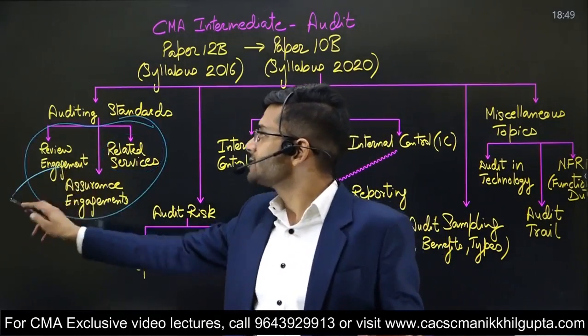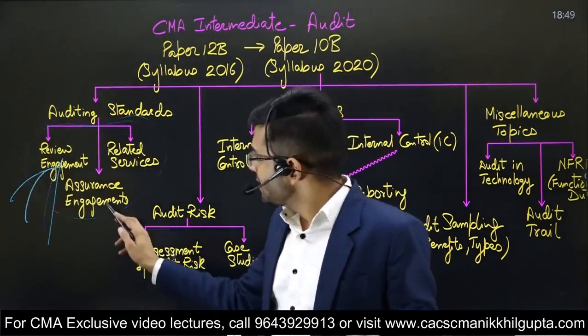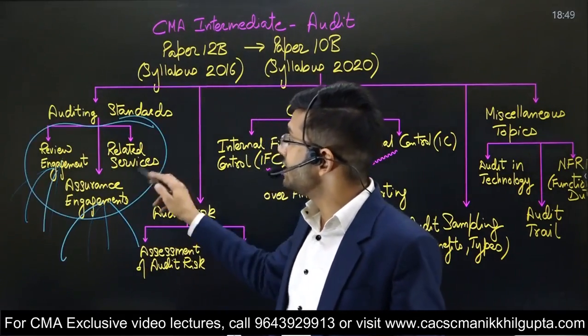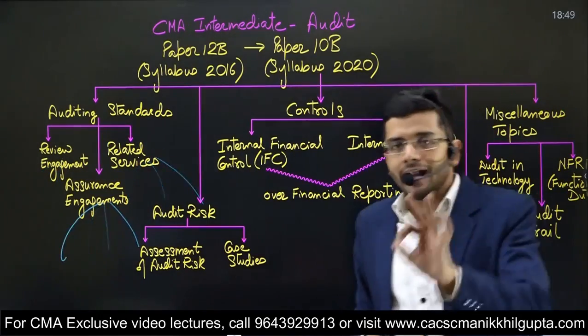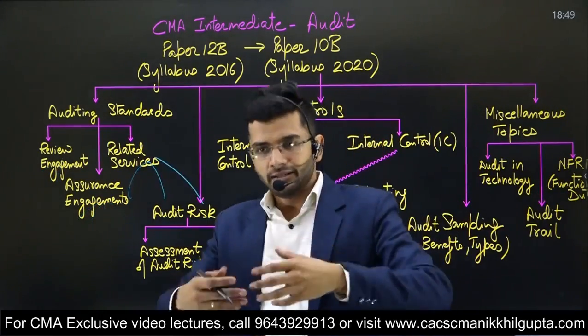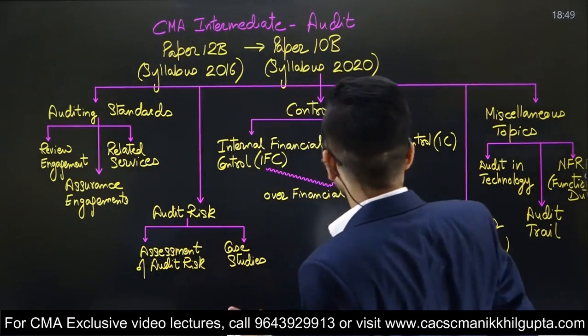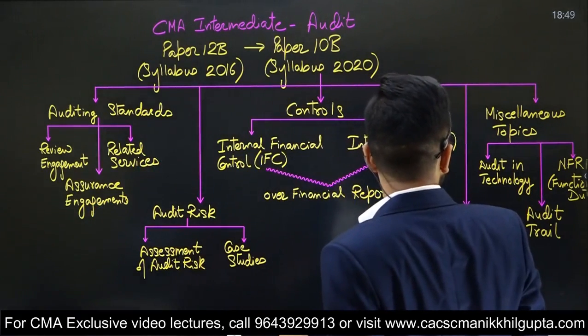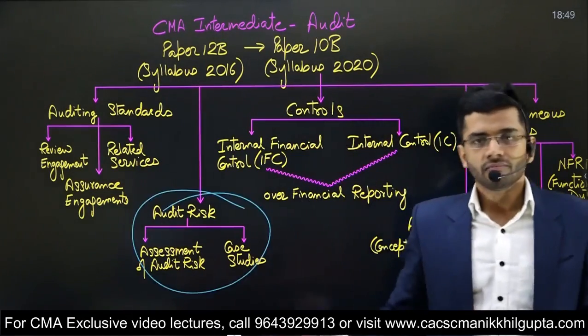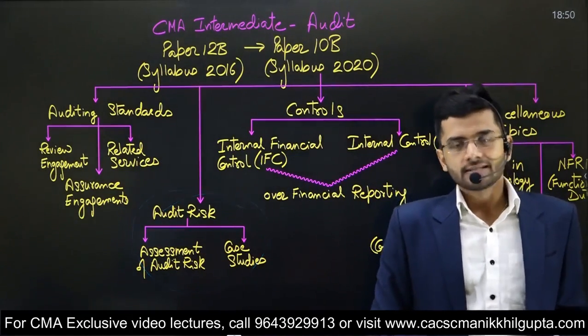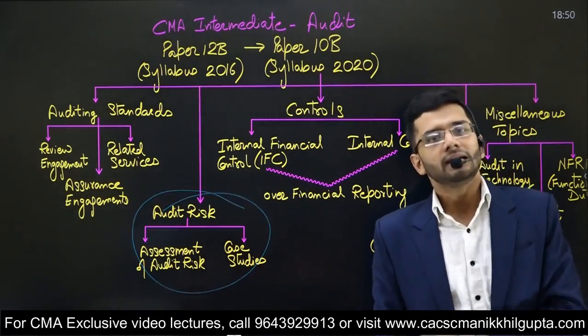So review engagement, assurance engagement, related services, there are several standards. Only the names have been introduced, and only a few of them have been discussed in detail. One of them which has been discussed in detail is audit risk, assessment of audit risk. This is an auditing standard which has been introduced in a little detail.